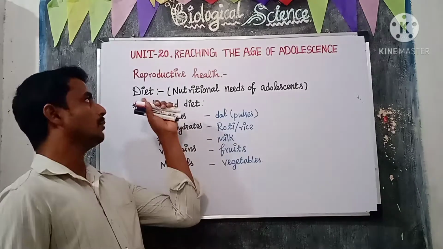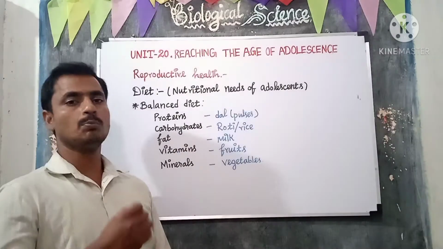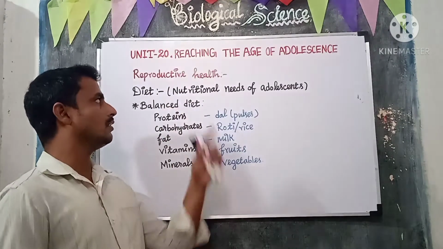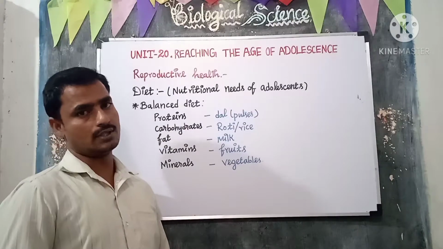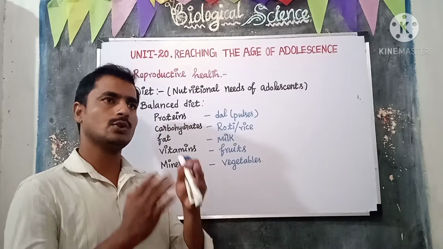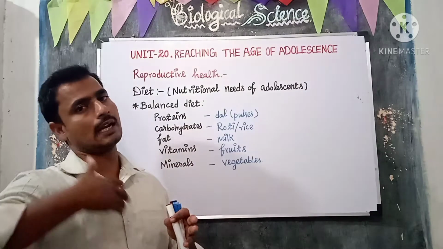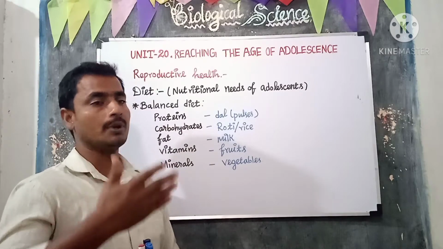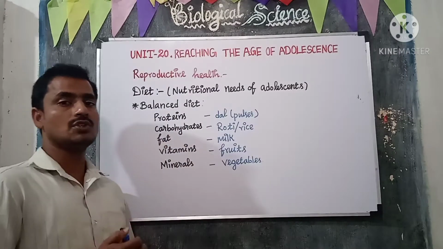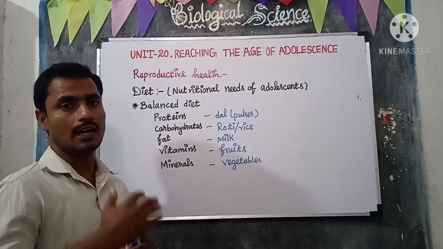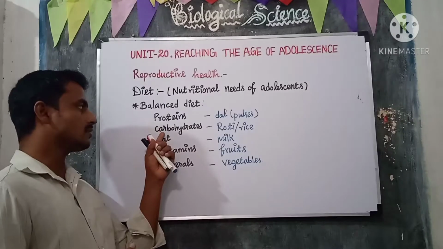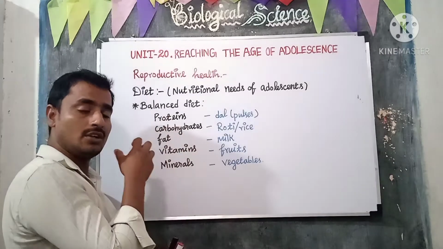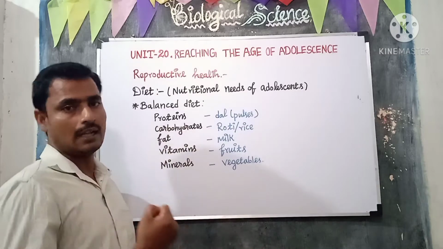Now we are going to learn about diet. Diet is an important thing to maintain reproductive health. In diet, we are going to learn the nutritional needs of adolescence. During the age of adolescence, we have rapid body growth. For that, we need proper nutrients. So the balanced diet includes the proper nutrients such as proteins, carbohydrates, fat, vitamins and minerals. Vitamins and minerals are the essential nutrients which help to maintain a healthy body.